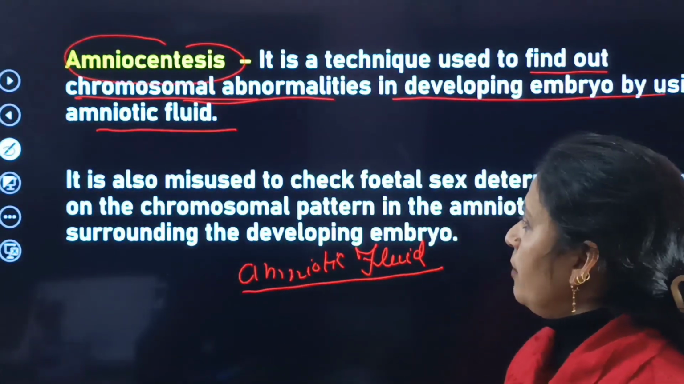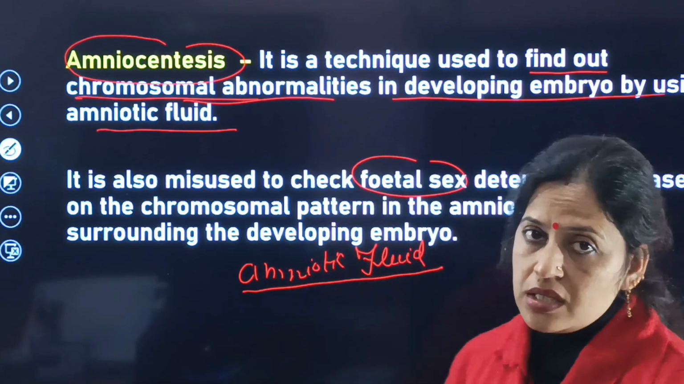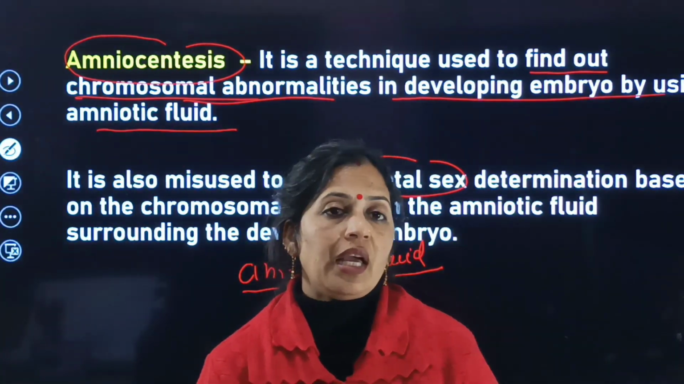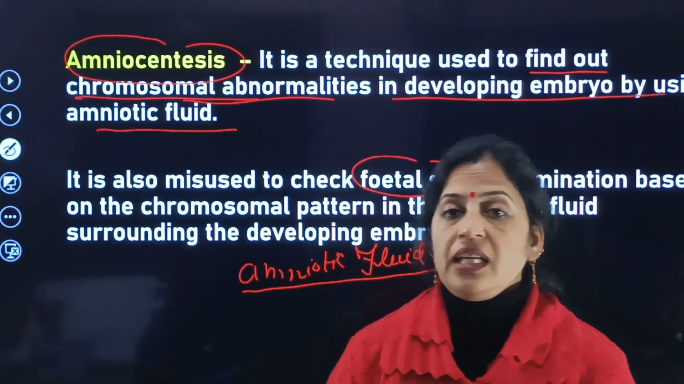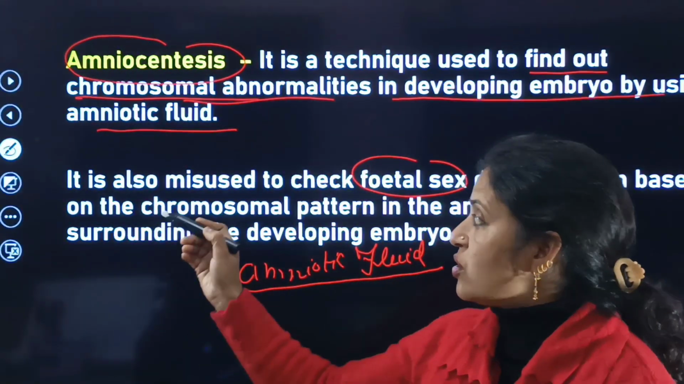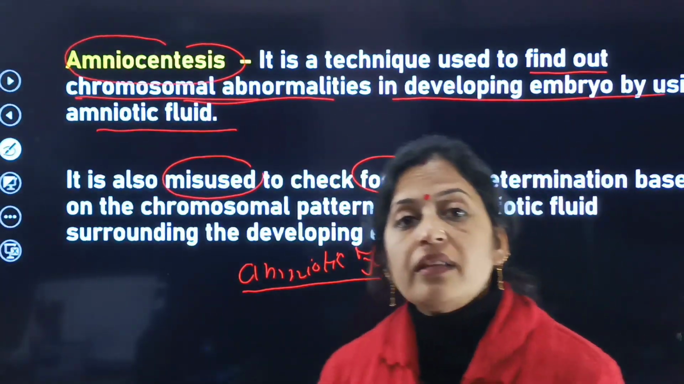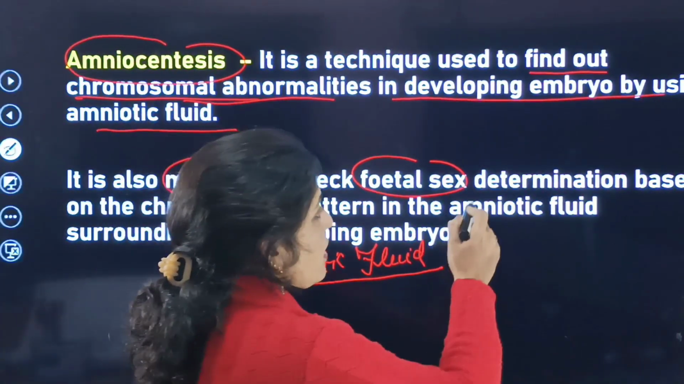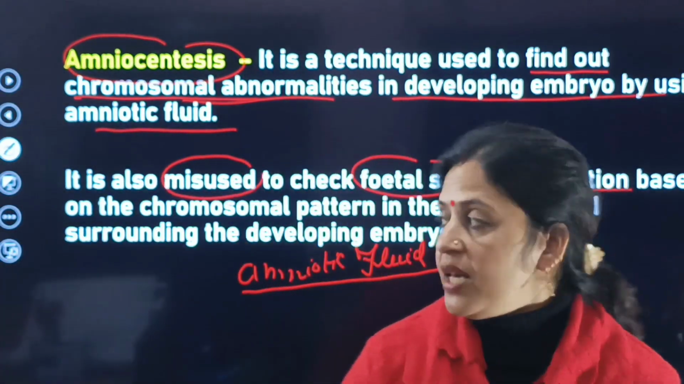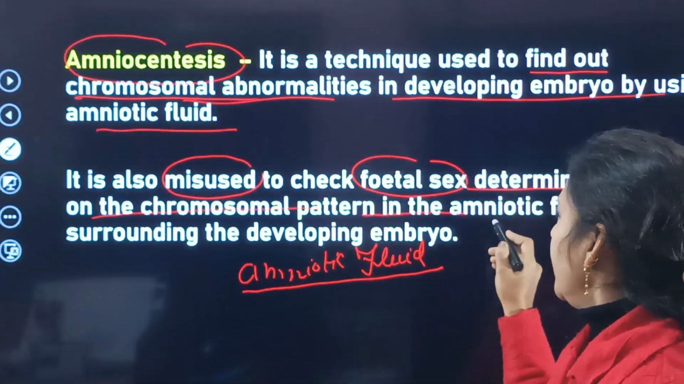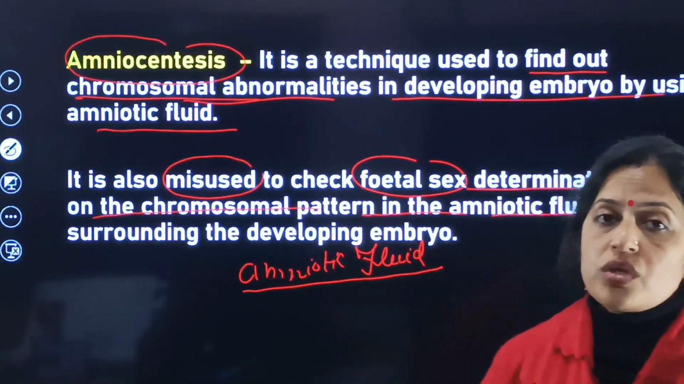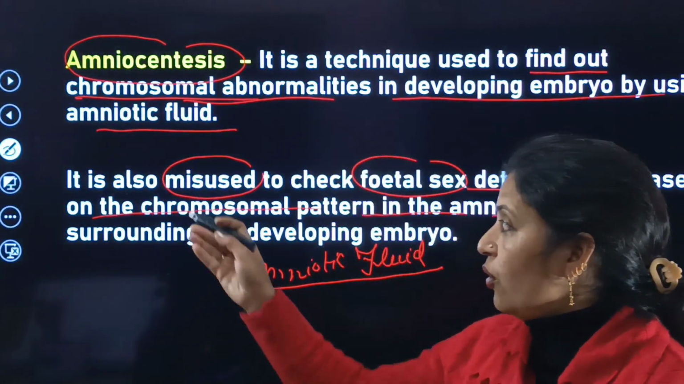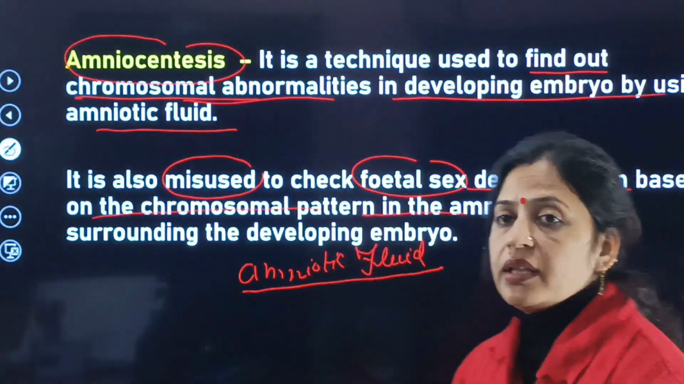Next, it is also misused to check fetal sex. On one side, with the help of this technique we can find out chromosomal abnormalities in a developing embryo with the help of amniotic fluid, but along with this there is also a misuse of it. It is also used as a misuse to check the fetal sex, specifically fetal sex determination, and that is based on the chromosomal pattern in the amniotic fluid surrounding the developing embryo.